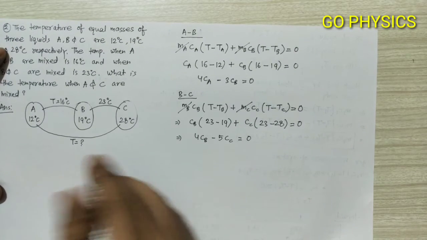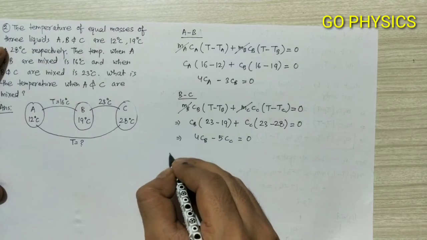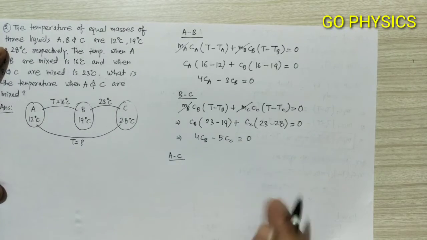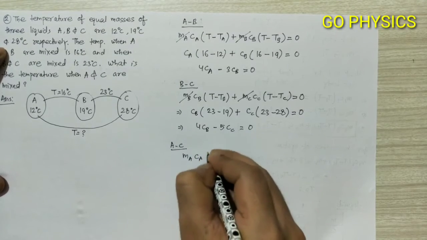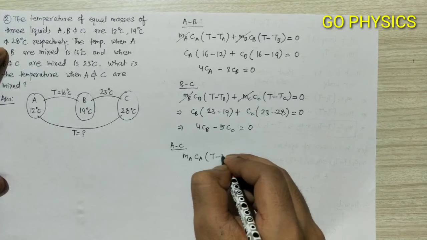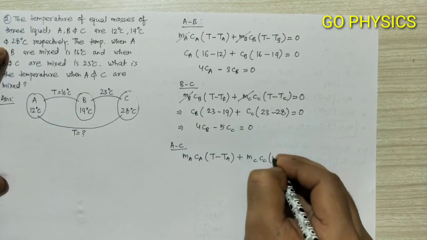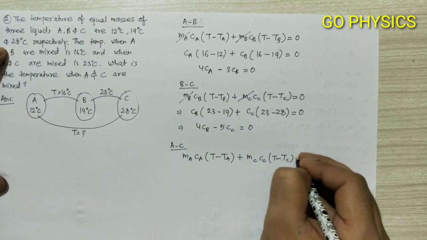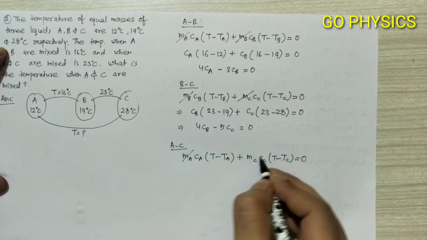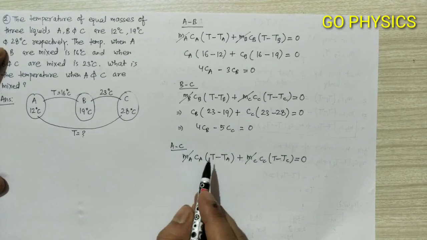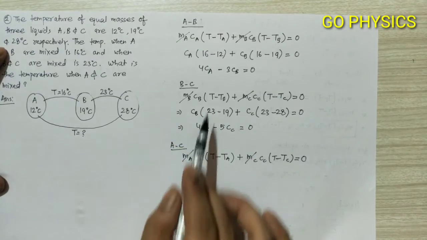Now we will write the equation for when A and C are intermixed separately. For this we will write between A and C: MA CA into T minus TA plus MC CC into T minus TC. Since masses are equal, this quantity will cancel out. Now we will put CA in terms of CB.